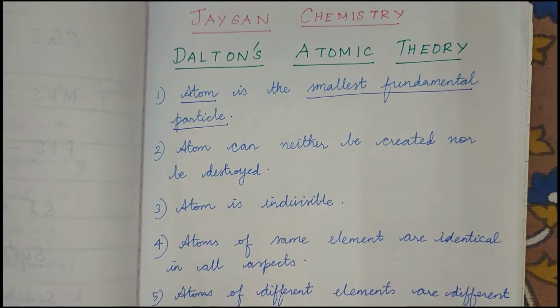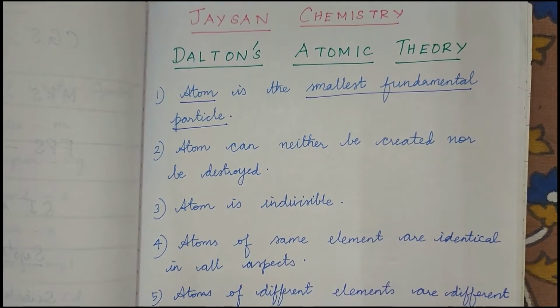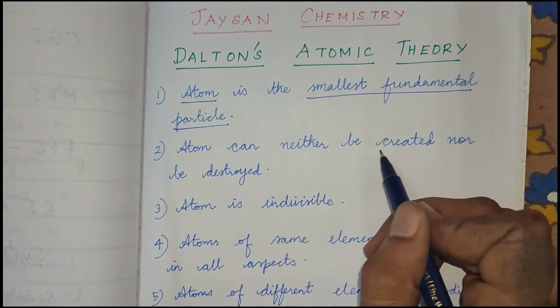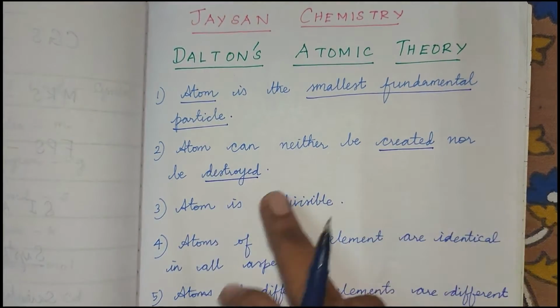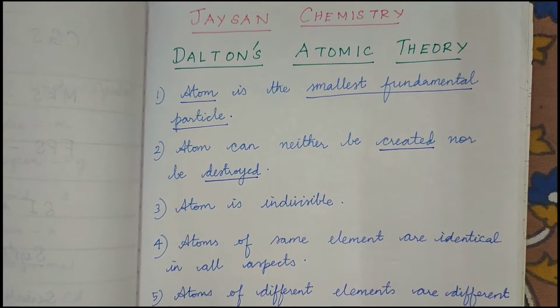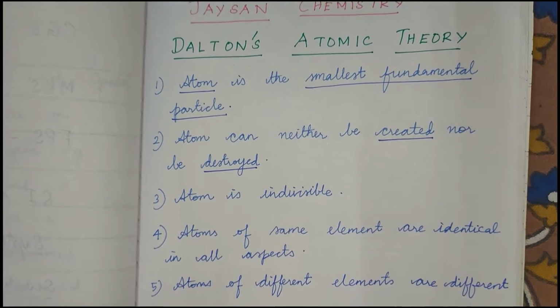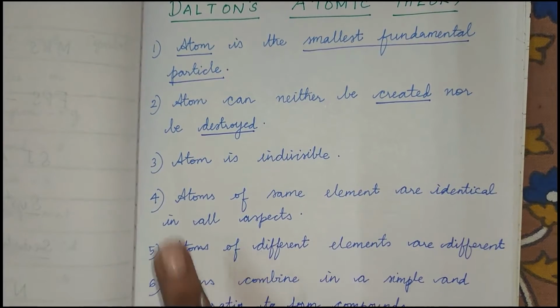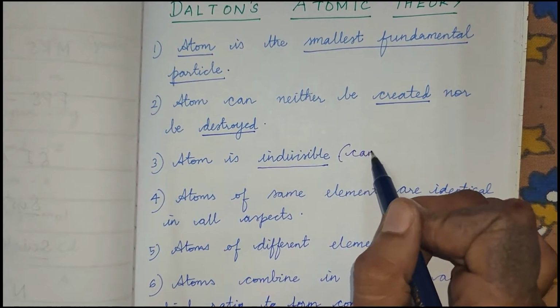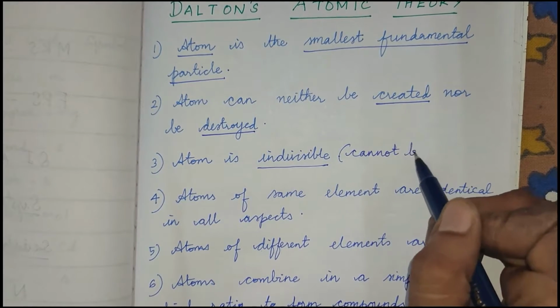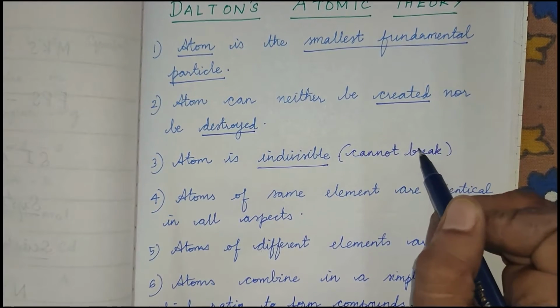Right? And the second postulate is you cannot create an atom or you cannot even destroy an atom. You can't create a new atom, similarly you cannot destroy an atom. Then atom is indivisible, which means you cannot break an atom. That is his third postulate.